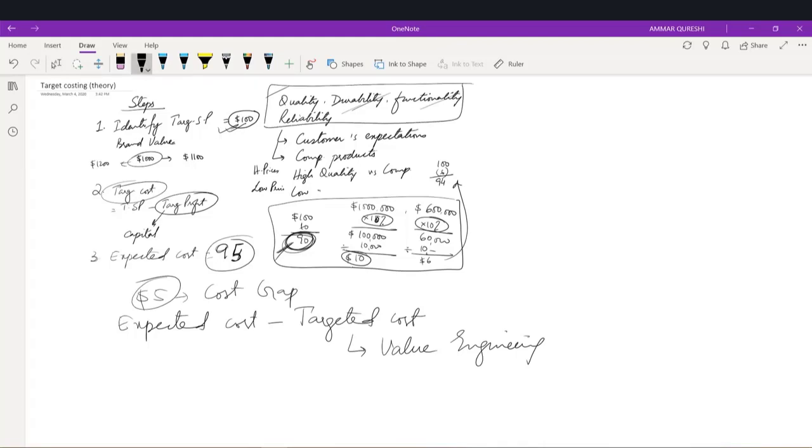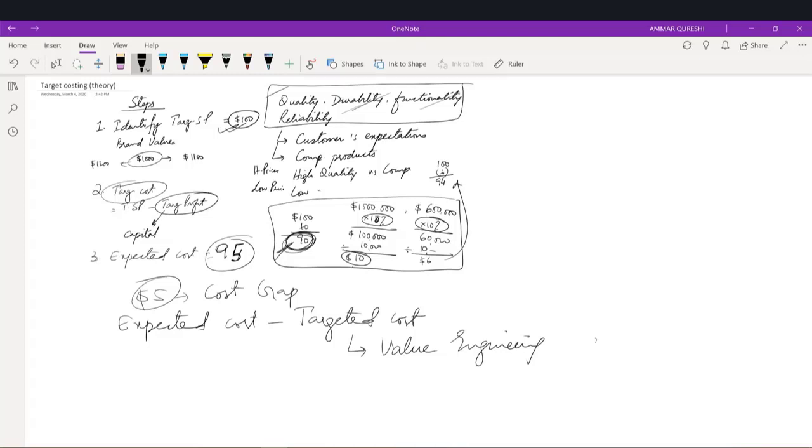And how can we do that? We have multiple options for that. So one thing, let me clarify, there are two concepts: value engineering and value analysis, right? Value analysis is something which we are not talking about. Value engineering is done before the launching of the product, and value analysis is done after the launching of the product. So we haven't launched our product yet, so we are actually following value engineering.